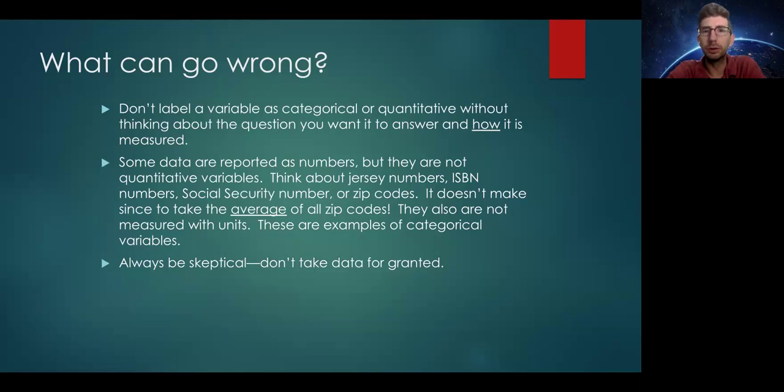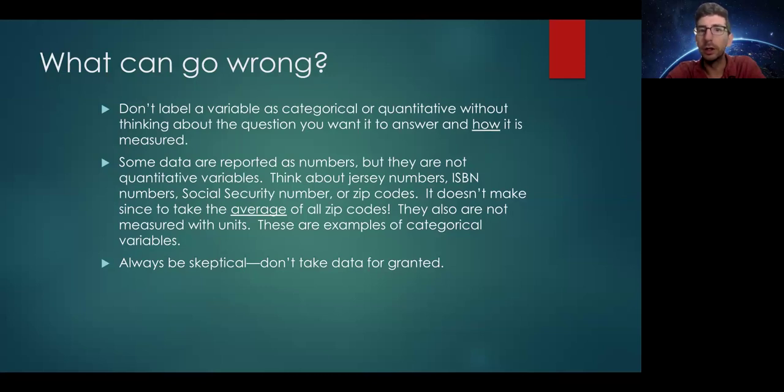ISBN numbers, social security numbers. We each have our own unique social security number, but those things are unique to us. There's not a 0.5 social security number or 0.1. It's 1-2-3. It's a unique number.